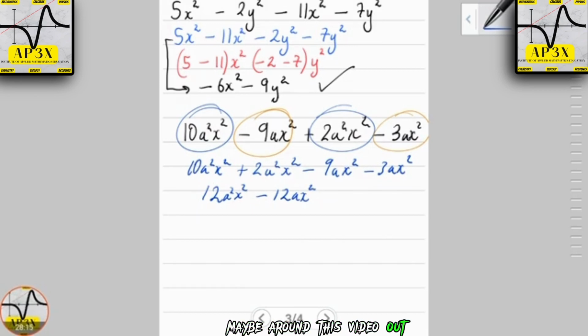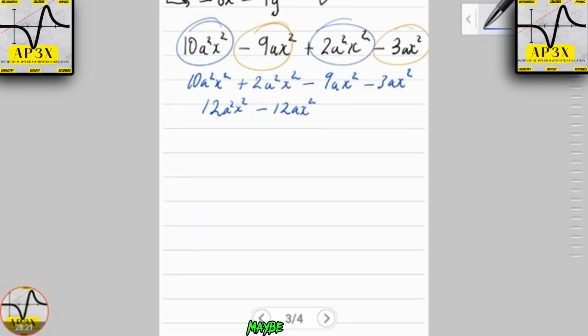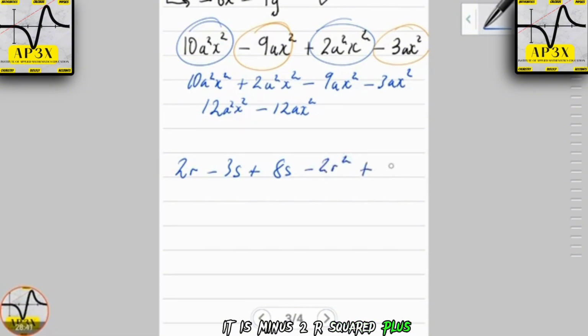May we round this video out. I'm going to be here with you for a couple more minutes. So maybe we can look at the fact that it doesn't have to be, say here, 4 terms. We could have something like, say, 2r minus 3s plus 8s minus 2r squared plus, say here, 5r. So what we have here is 5 terms in this expression, and we have to look for the terms that are in fact alike and put them beside each other.